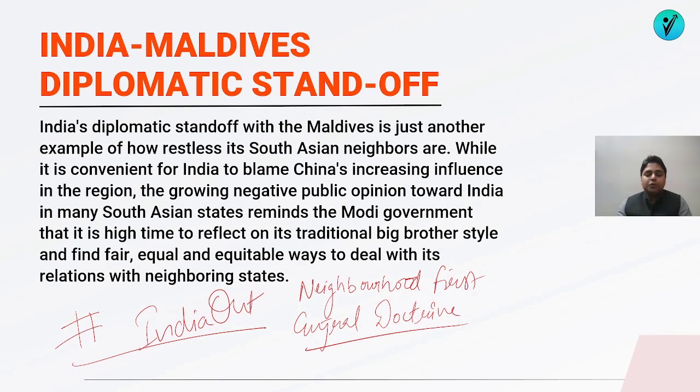So I think we should continue with the neighborhood first approach as well as the Gujral doctrine. We should not expect anything from Maldives in return. But of course, the red line should always be there. It does not mean that if Maldives tries to breach the red line, we do not do anything. We should. But until then, we should take it in our stride that for the next few years, the Maldivian government is not going to be sympathetic to us. They are going to be pro China. We should learn to live with that fact.